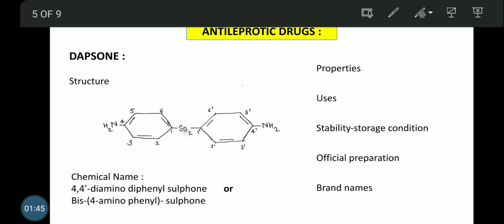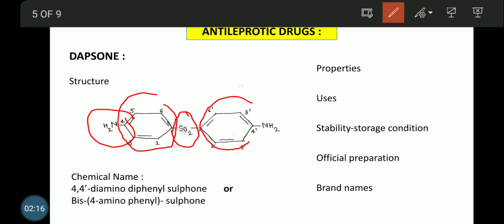The first drug, that is dapsone. If you see the structure of dapsone, you will see that this SO2 is your sulfone group. As per classification, dapsone belongs to the class of sulfone. If you see the sulfone group, at both the sides, let us see the first side. At this side a benzene ring is present, and at para position an amino group is present. In the same way, at the second part also a benzene ring is present, and at para position an amino group is present.